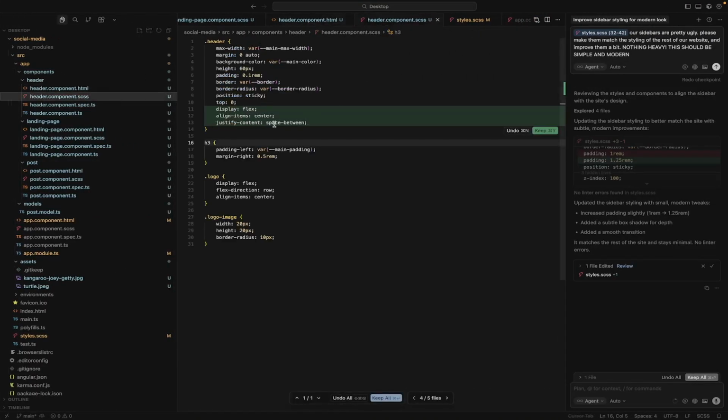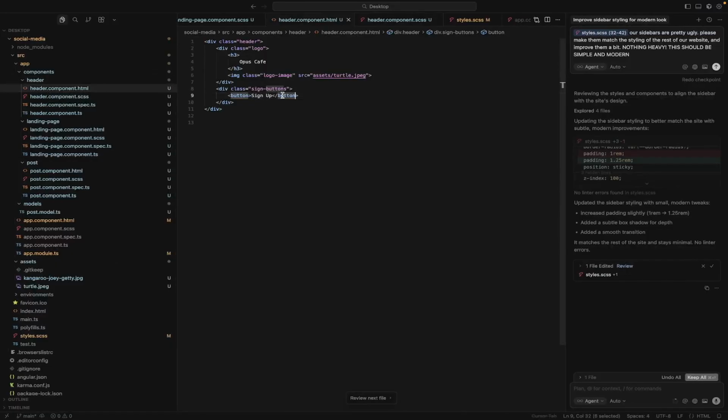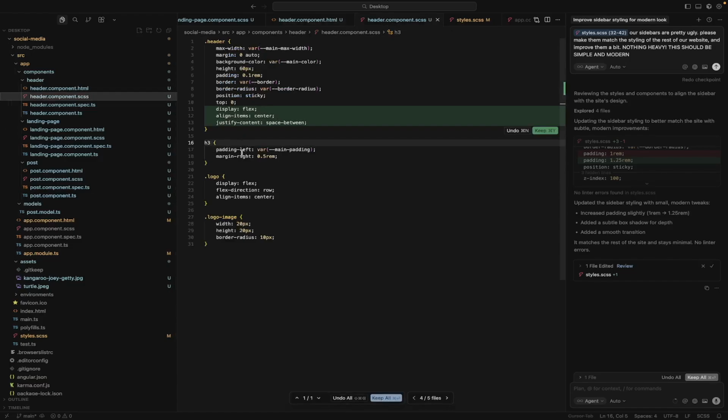Okay, so look at what we've just done actually. The justify content space between will actually evenly distribute things. So if you have multiple things inside, the justify content space between is affecting this header. So these different sections, logo, sign buttons, will be evenly spaced. That's great. So now our kind of hack to get the logo to have the left padding is going to bite us in the butt because we did this, remember? But let's keep that. And then header, let's see what happens if we do that. We have padding. I think we can get rid of this.